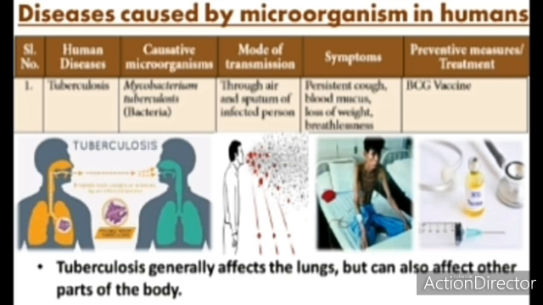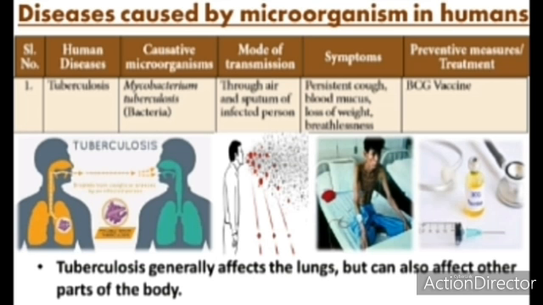Mycobacterium tuberculosis, which is a bacteria, causes tuberculosis. How is it transmitted? What is the mode of transmission? It can be spread through air and the sputum of an infected person. See in this picture, a person spits sputum and the other person who gets affected also gets tuberculosis.